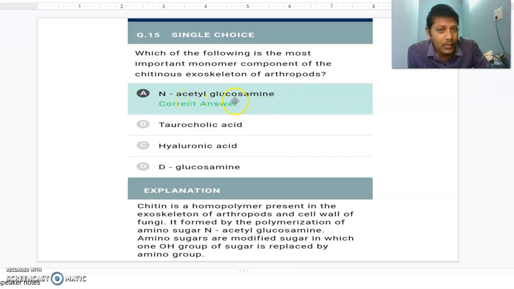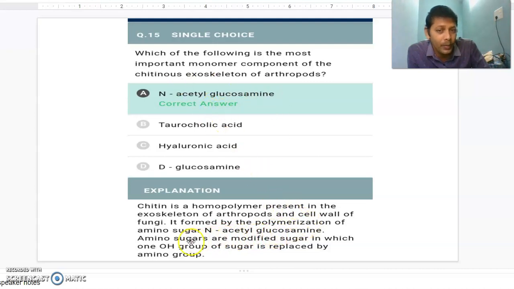Okay, answer is N-acetyl glucosamine. Chitin is a homopolymer present in the exoskeleton of arthropods, and the cell wall of fungi also consists of chitin, whereas plants have cellulose, hemicellulose, pectin, suberin, and lignin in the cell wall of the plant cell. In the fungal cell wall, chitin is present. It is formed by polymerization of the amino sugar N-acetyl glucosamine.